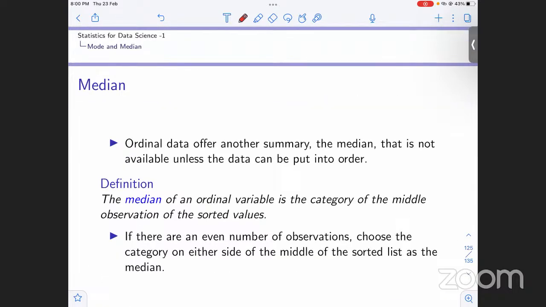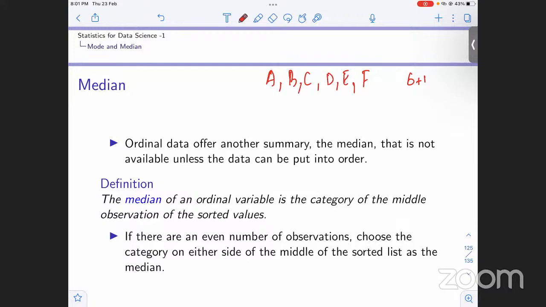The median of an ordinal variable is the category that is in the middle. So how do we find the median? If we have an even number of observations, like A, B, C, D, E, F, which is 6 observations, we choose the category on either side of the middle of the sorted list. Like A is less than B is less than C is less than D, E and F. So we have 6 observations, and the middle would be 6 by 2, the third or fourth, either the fourth or third.